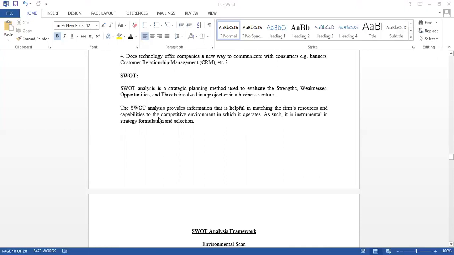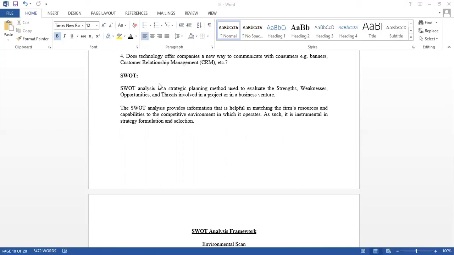And the second important tool is SWOT analysis. You all know SWOT analysis. SWOT stands for strengths, weaknesses, opportunities, and threats. Usually we do SWOT analysis for ourselves also: what are our strengths, weaknesses, opportunities, and threats?